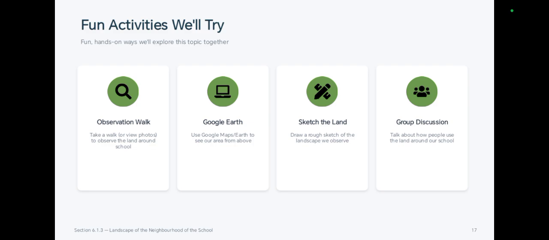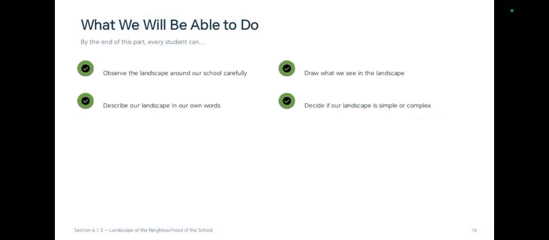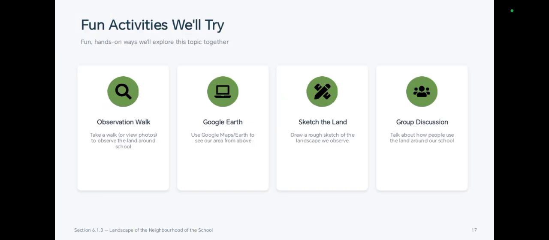To identify the landscape, we can follow some fun activities like observation work, and we can use Google Earth software, and we can sketch the land nearby our school, and we can discuss in groups, like talk about how people use the land around our school. These are some fun activities to get an idea about the landscape of your school.